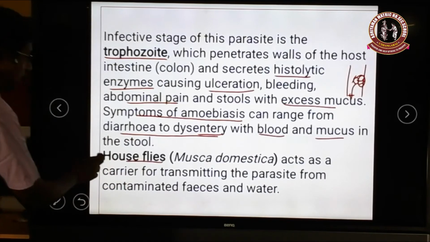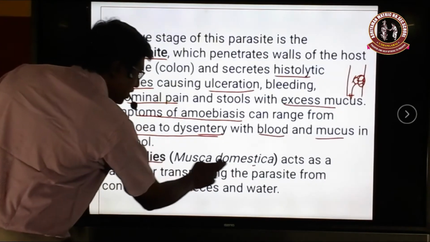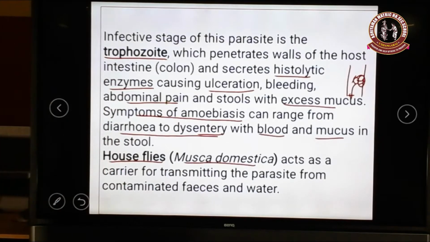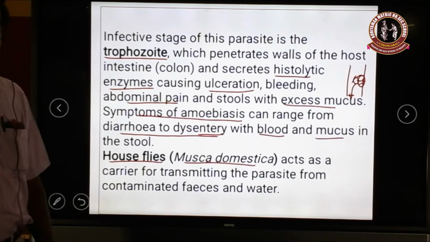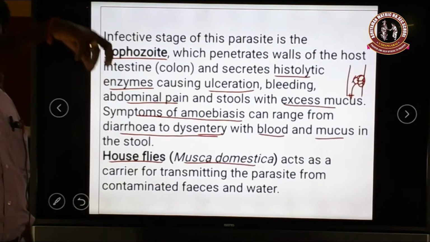That vector is the housefly. The housefly's scientific name is Musca domestica. It acts as a vector or carrier. It transmits the disease from one person to another. How is it transmitted? It sits on contaminated water or fecal matter, then it comes to sit on fresh water or fresh food.